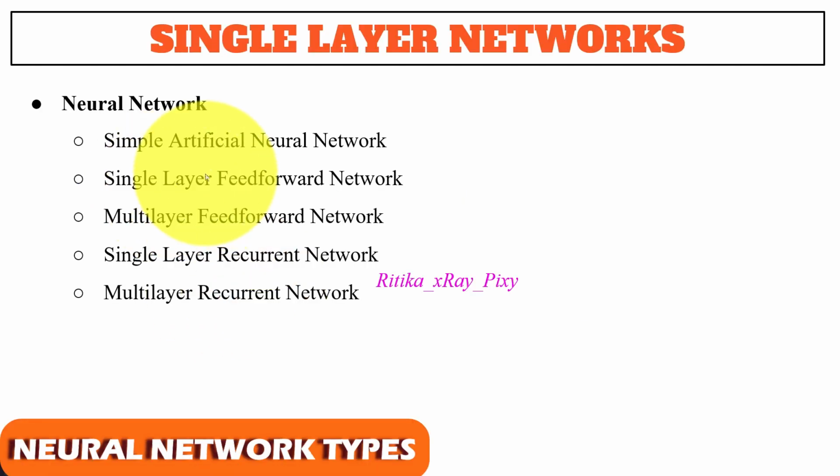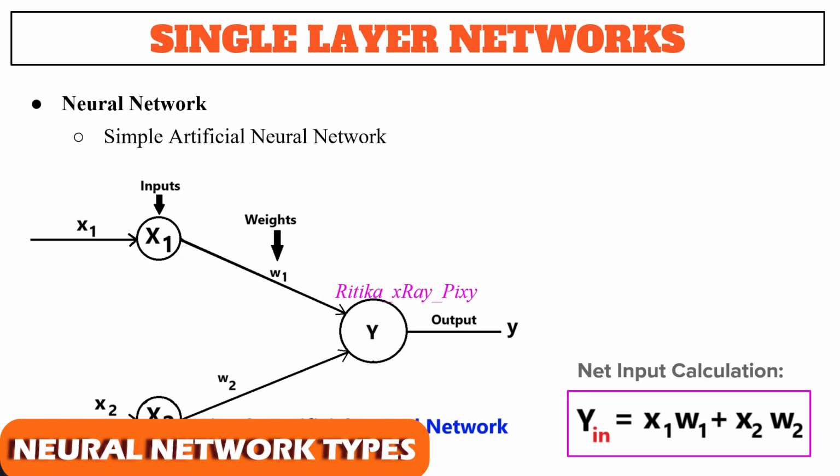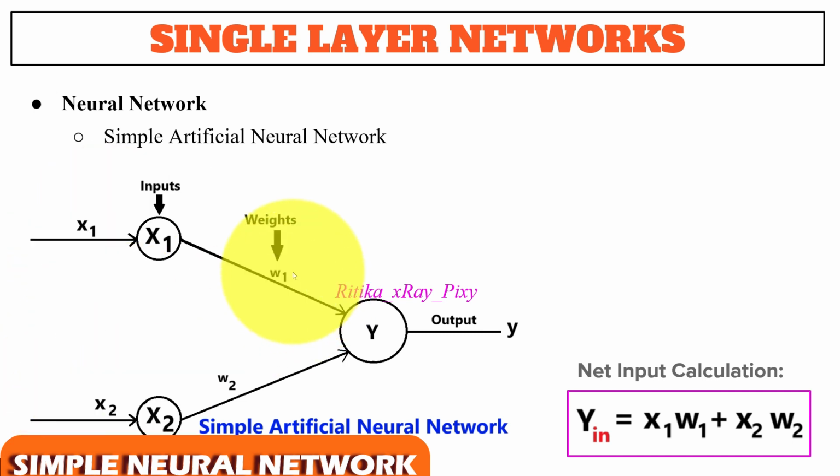Next we have different types of neural networks: simple artificial neural network, single layer, multi-layer, then recurrent, single and multi-layer. First we have the simple neural network. You can see we have 2 inputs, then 2 weights associated with them, and then giving 1 output, that is y. So we have 1 input layer, and there is no hidden layer. We can calculate the net input for this simple artificial neural network using this: y is equal to x1 w1 plus x2 w2.